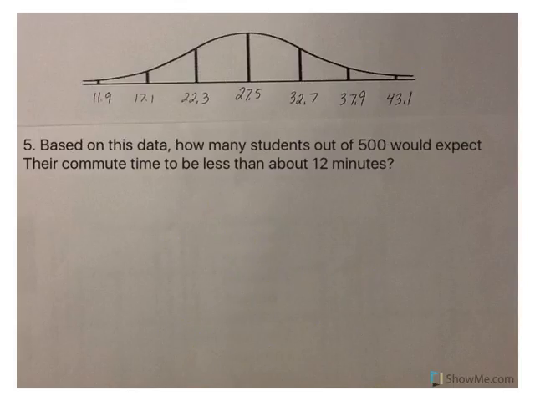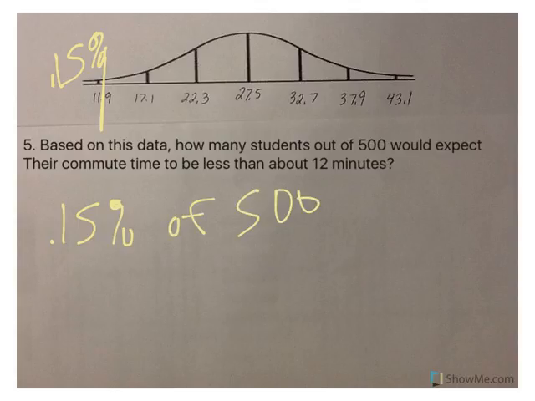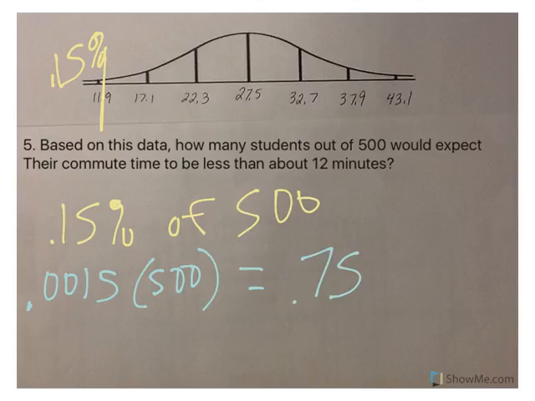Number 5, based on this data, how many students out of 500 would we expect their commute time to be less than 12? Well, this is about 12. Less than 12 would be 0.15%. So 0.15% of 500. Change your percent to a decimal by moving your decimal place 2 to the left, multiply by 500, and we end up with an answer of 0.75. Well, we're talking about people here, so we would round that up to 1. Out of 500 people, we would expect one student to have a commute time less than 12 minutes.